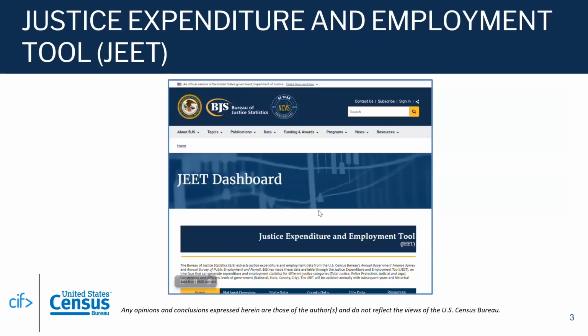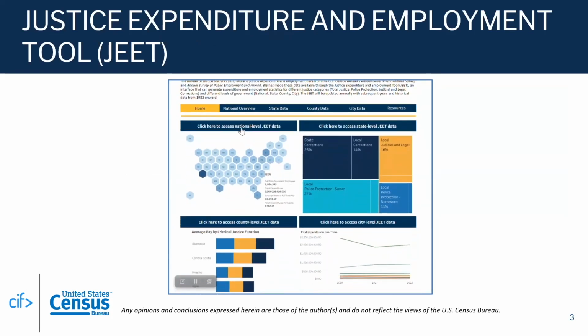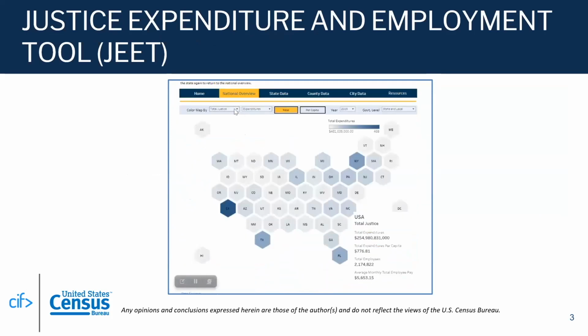Although the CJE&E data is already publicly available, it exists in inaccessible formats across a variety of federal platforms. In an effort to centralize access to this data, the Bureau of Justice Statistics has developed the Justice Expenditure and Employment Data Tool, or the JEET tool. This tool provides visualizations for CJE&E data, and this tool is currently live on the BJS website. The video shows a sample of the types of visualizations the tool includes.